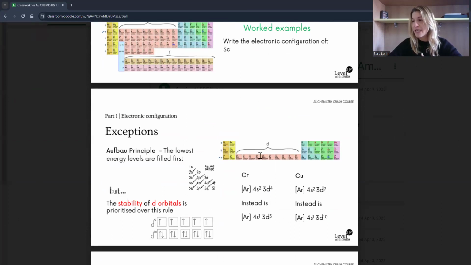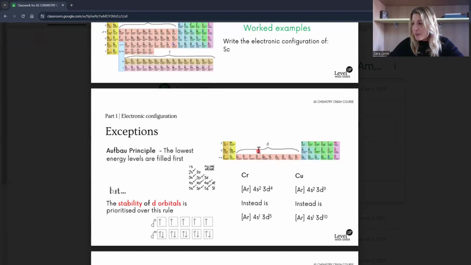If you don't remember exactly why that occurs, remember that the 4s2 is before the 3d. We can remember the rule, but we can also just see it from the periodic table, as long as we remember that this part is the 3d.